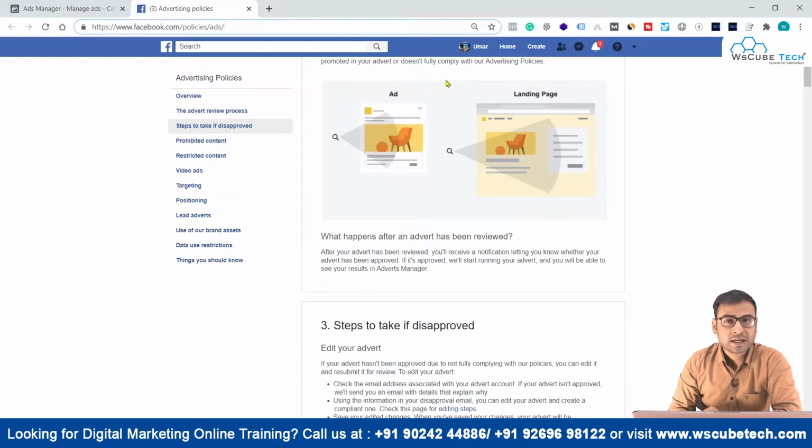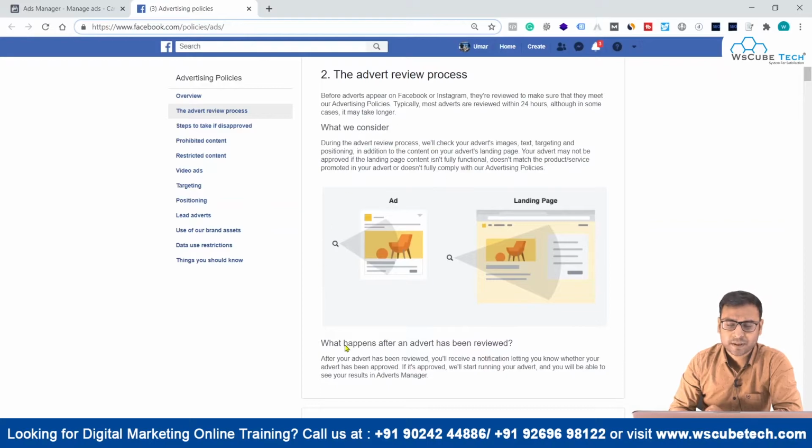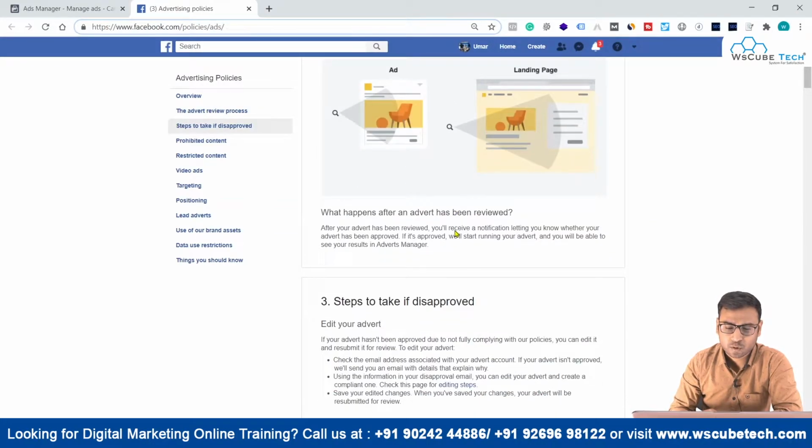Once it is reviewed, you will get a notification on whether it is approved or not, or whether it is eligible to run or not, right? So this is the basic review process that Facebook follows.